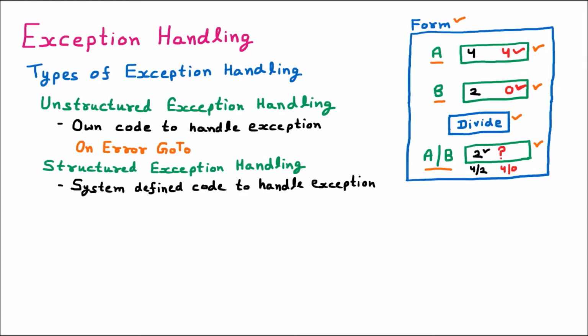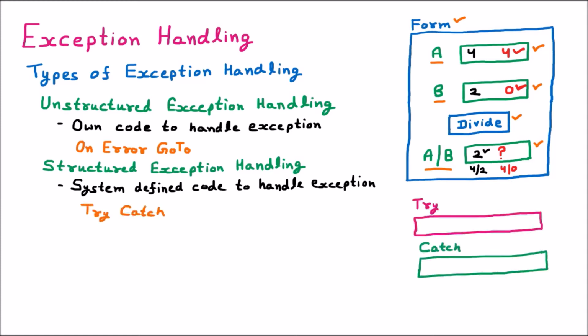So whenever we are using the inbuilt code for handling the exception which is provided by .NET, that is called structured exception handling. And here we are having the popular block called the try-catch block. In the try-catch block, we are having two blocks. One is try and the second one is catch.